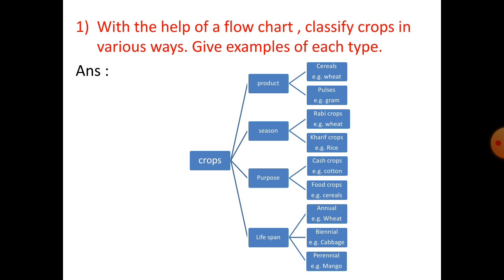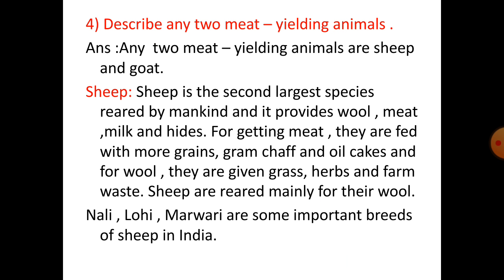Now number 1. With the help of a flow chart, classify crops in various ways. Give examples of each type. Crops are classified by product, season, purpose and lifespan. On the basis of product, they are divided into cereals, example wheat, and pulses, example gram. Season: rabi crops, example wheat; kharif crops, example rice. Purpose: cash crops, example cotton; food crops, example cereals. Lifespan: annual, example wheat; biennial, example cabbage; perennial, example mango.